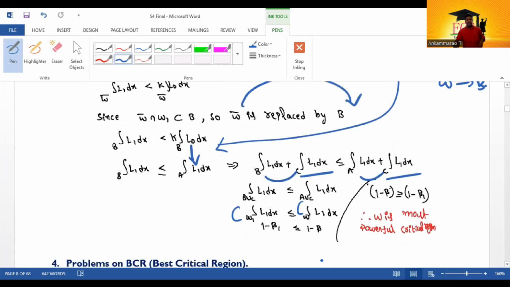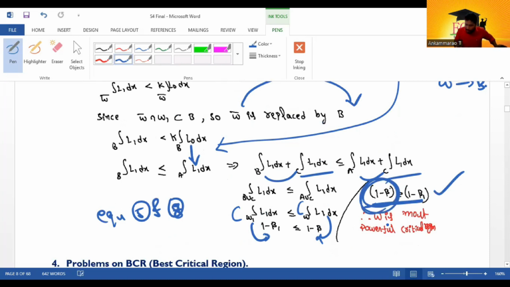So once observe equations 5 and 8. It is nothing but 1 minus beta, and 1 minus beta 1. It is rewritten as 1 minus beta is greater than or equal to 1 minus beta 1. Which test has the higher power? 1 minus beta is very high.